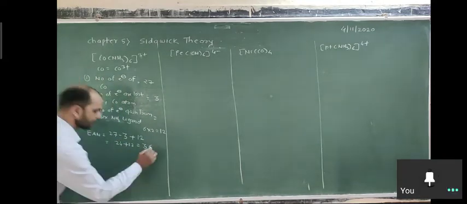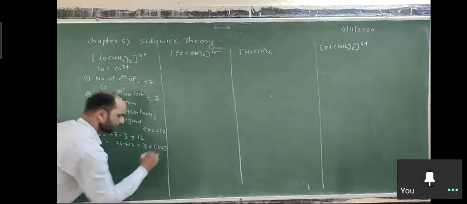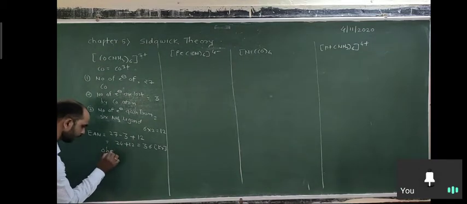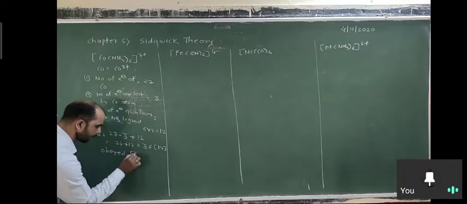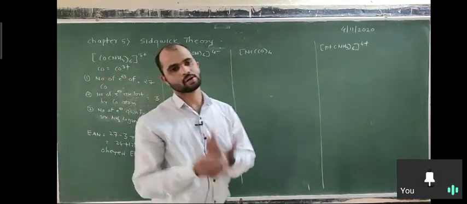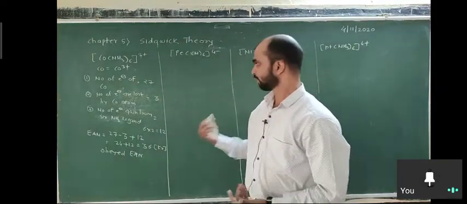That means it is krypton, so it obeys the EAN rule. The question asks whether the complex obeys the EAN rule or not. Justify your answer.